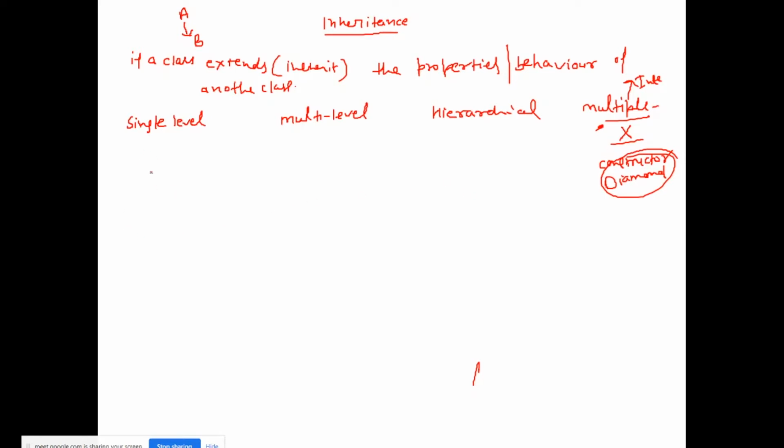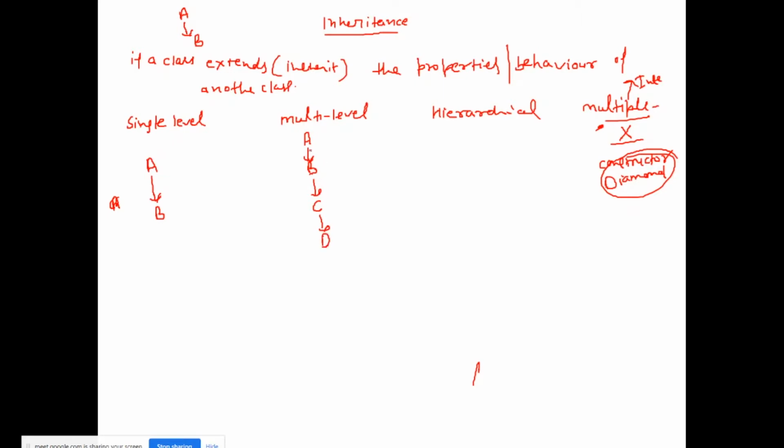What is single level inheritance? Suppose there is a class A and class B inherits the properties of class A. So class B is inheriting the property of class A, so this is single level inheritance. What is multi-level? When class A properties get inherited by class B and class C is extending the properties of class B, and there may be one more level, so this is multi-level inheritance.